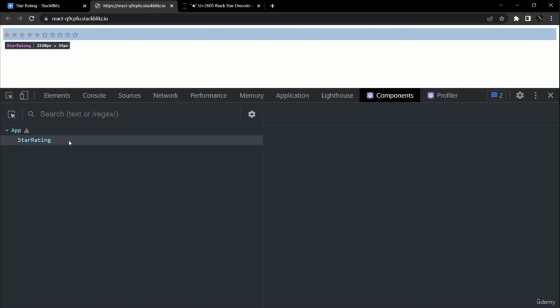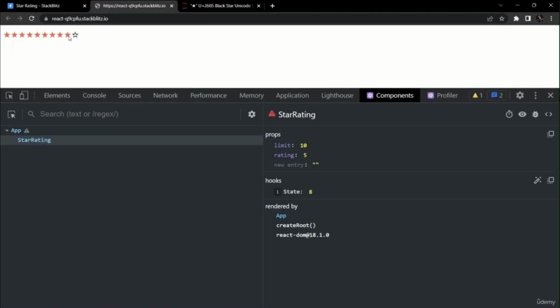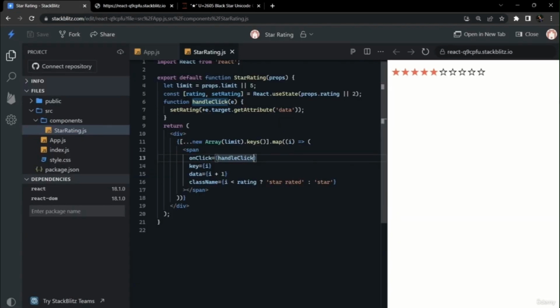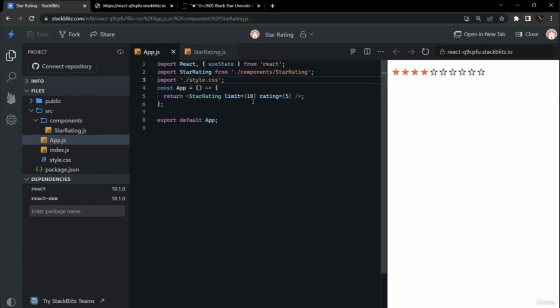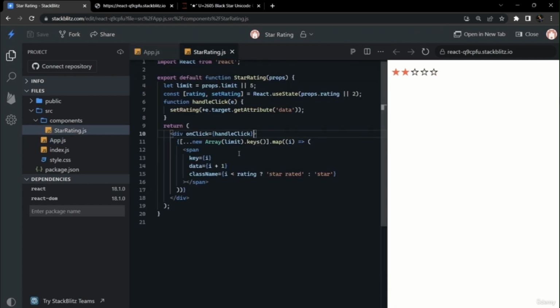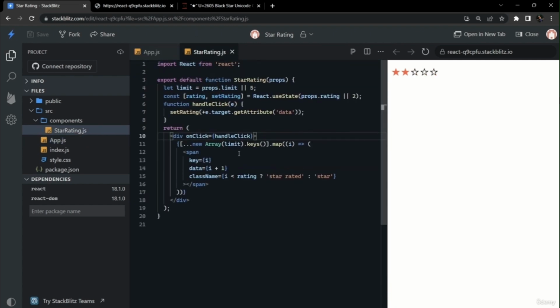If we see on a bigger browser also and we open the React Dev tool, we can see the state is changing according to the star that is clicked. So it is working fine. On default load it is 5 because we have given the rating of 5 in the parent. So we can change it on click of any star. To improve the performance further, we can use event delegation and give the click handler once at the top level. In this way we can optimize our app further. So now we have given the limit of 5 and rating of 2. So then it is also working fine now.